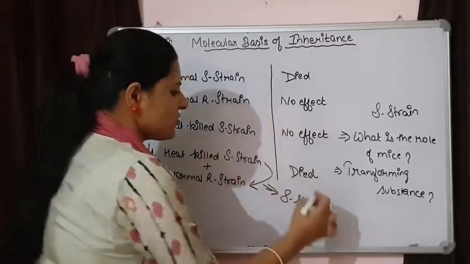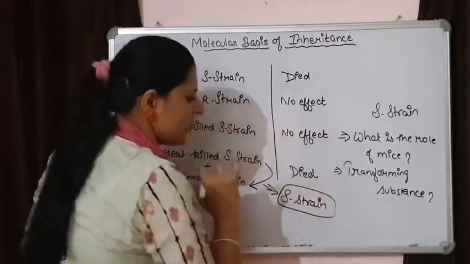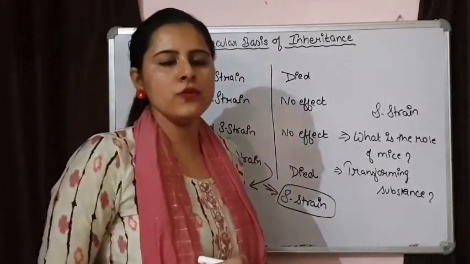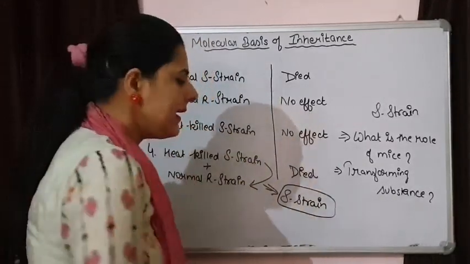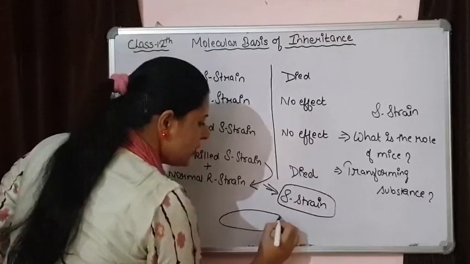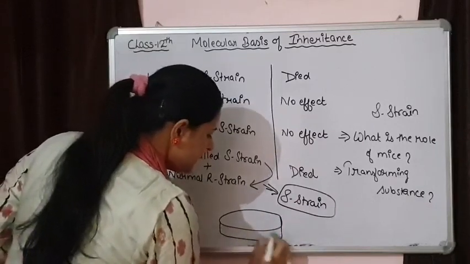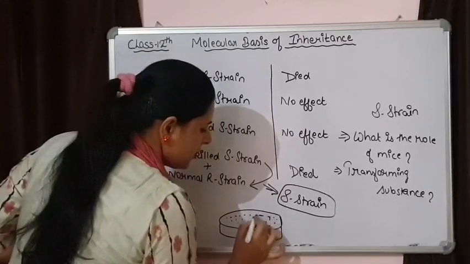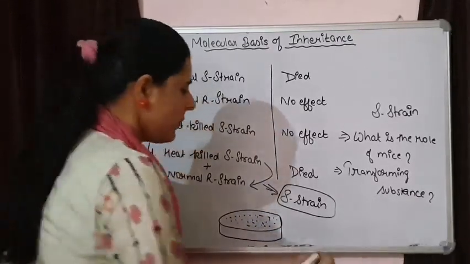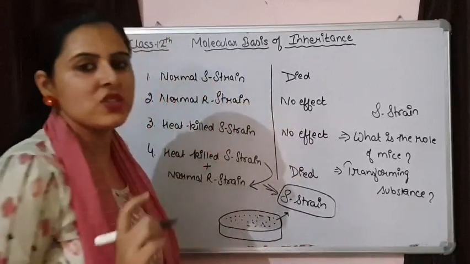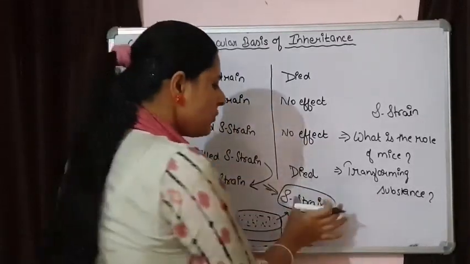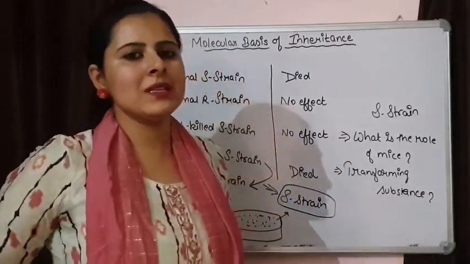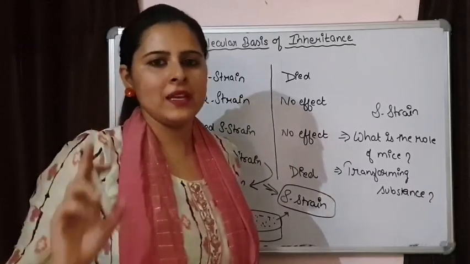Now, when this S strain was taken from the infected mice and grown artificially on a medium, all the next strains coming from it were also S strain. That means it was continuously growing as S strain.